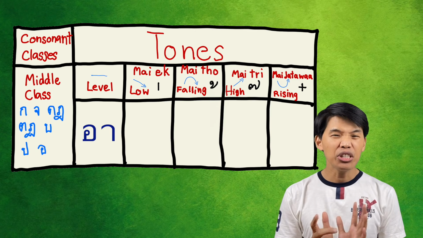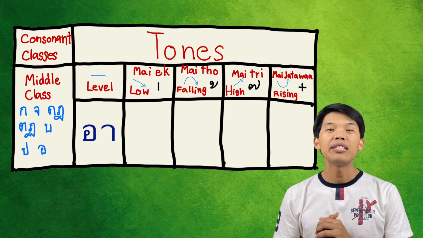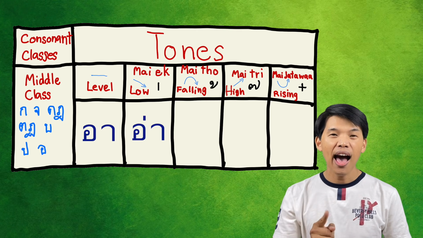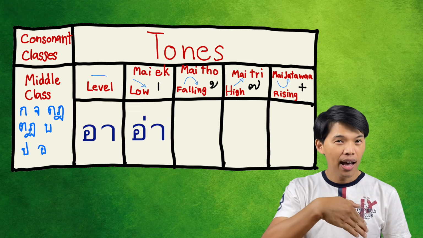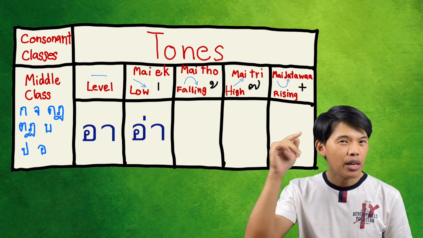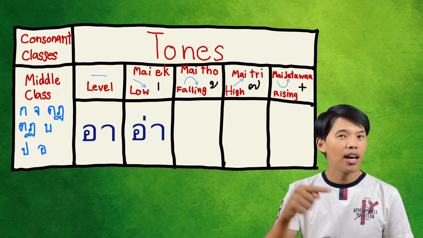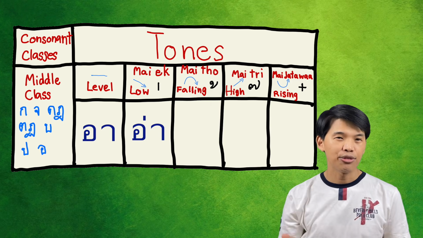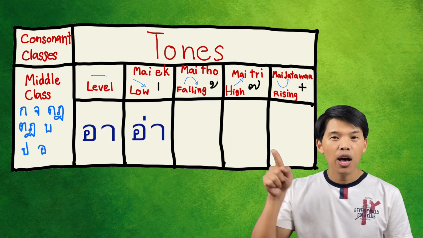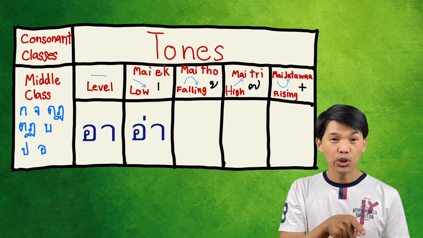Now we're going to conjugate the word to different tones. The next tone is low tone. You can hear the tail of the sound, it's going down. Can you try it? That's right. This tone is pretty easy, yeah? Right, we've got middle tone and low tone.